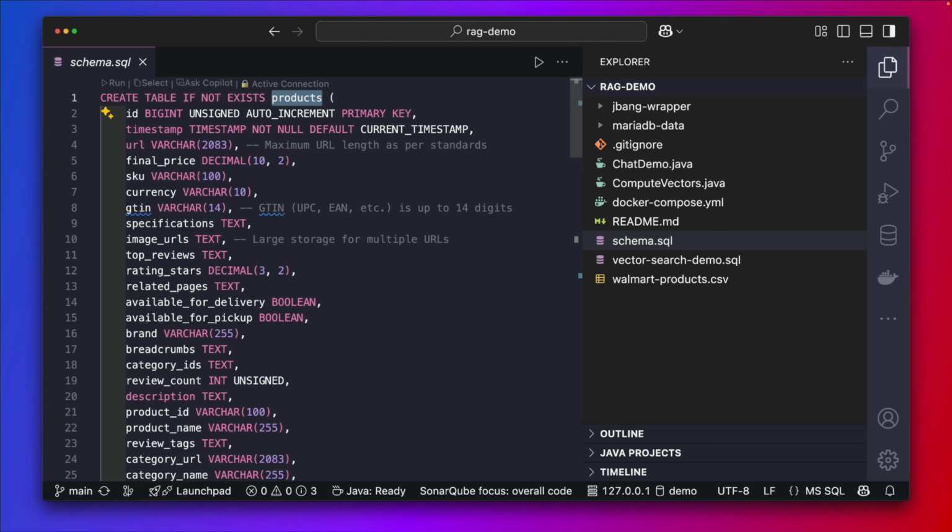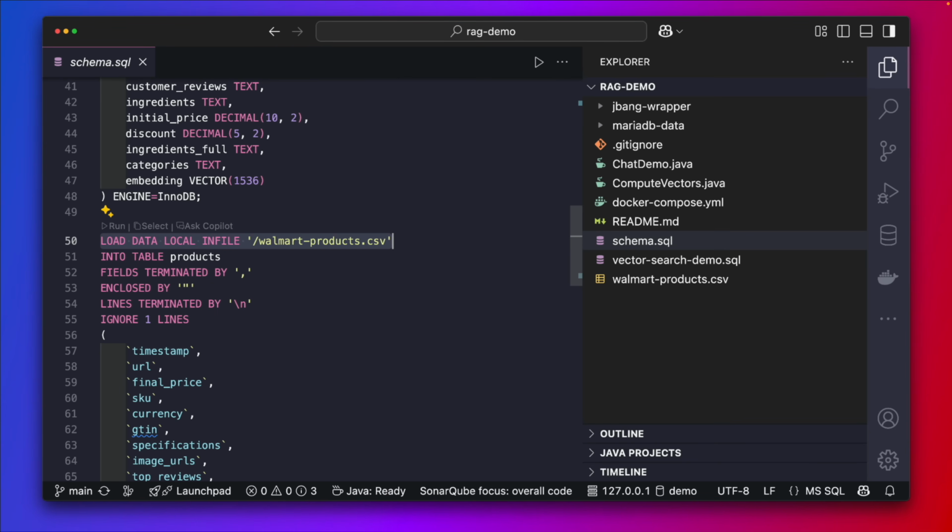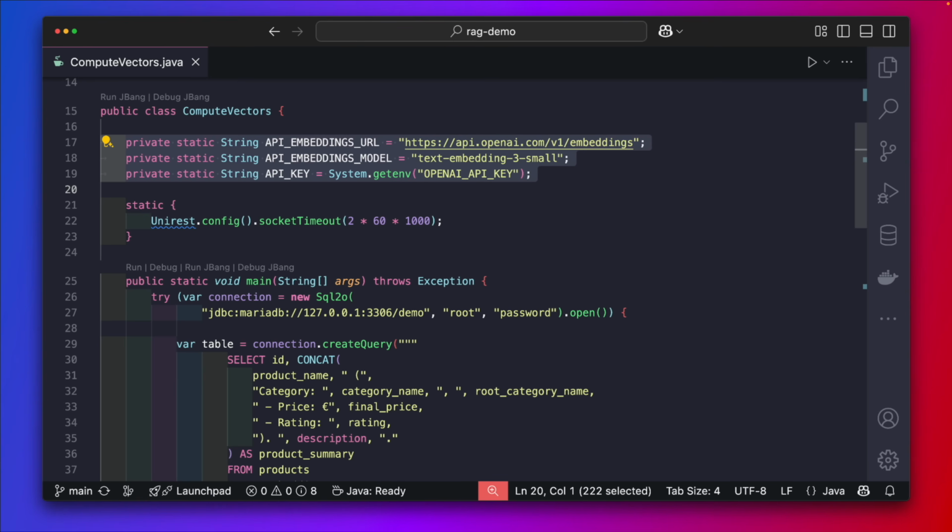So we're creating a table, products, with tons of columns. And if we scroll down a little bit, we see the embedding column, which is a vector with 1,536 dimensions. That's what the OpenAI model that we are using gives us; there's another one. If we scroll a little bit more, we see that we are loading data from a CSV file, and it happens to be products from Walmart. So at that point, we have the database ready.